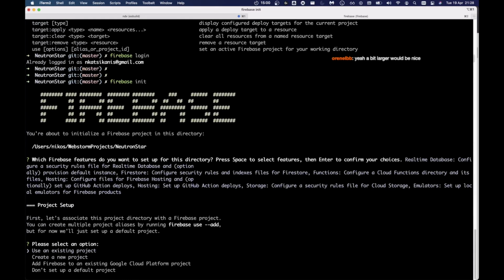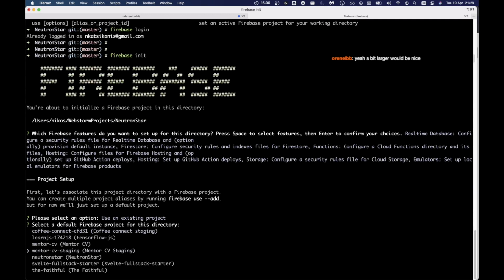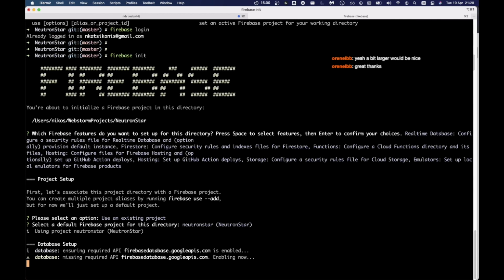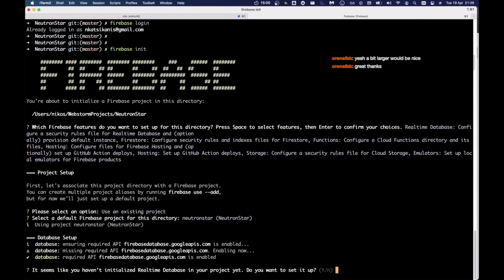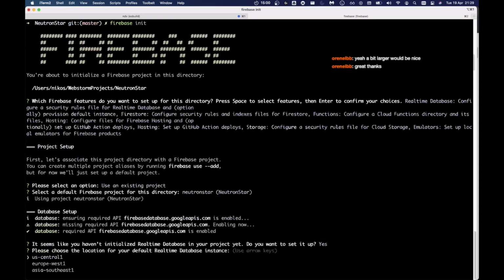Okay, use an existing project, Firebase Google Cloud, don't set up a default project, use existing project, Neutron Star. It seems like I haven't initialized the Realtime Database project yet. Do you want to set it up? Yes. Europe.